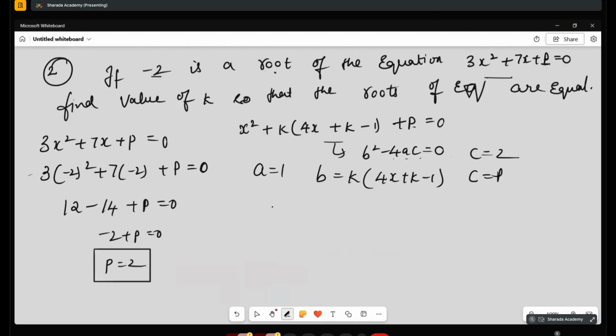b square. What is b square here? k into 4. This b, how can I write? 4k.